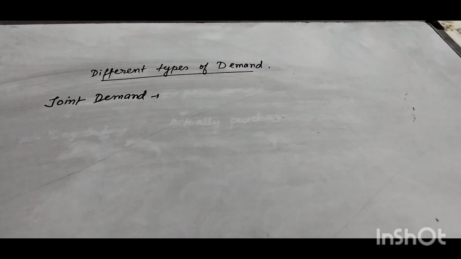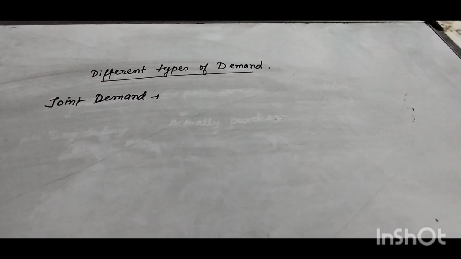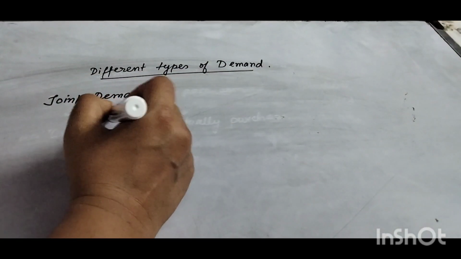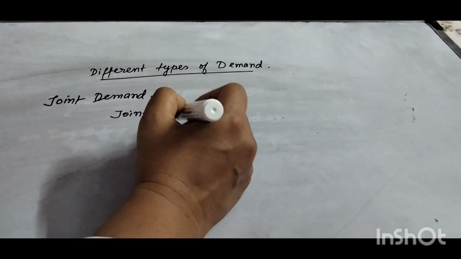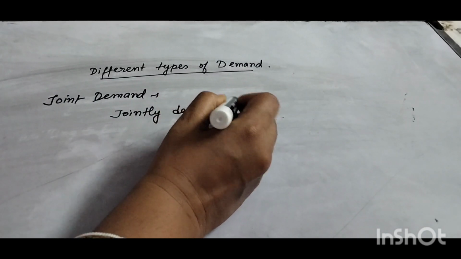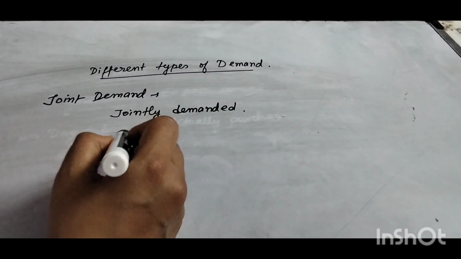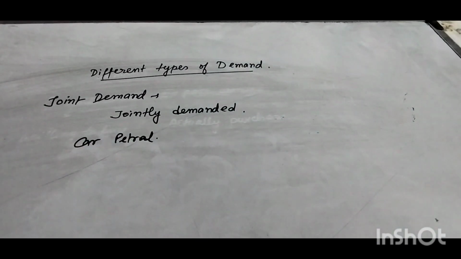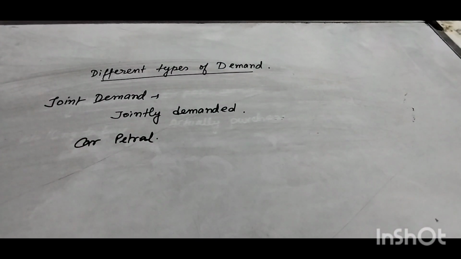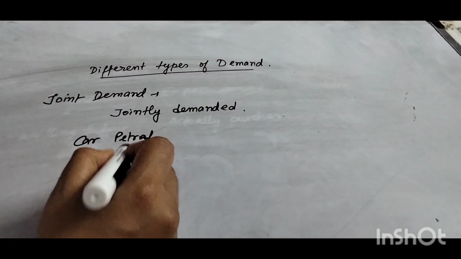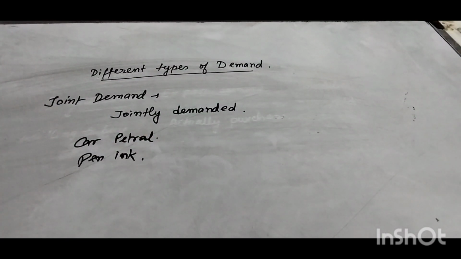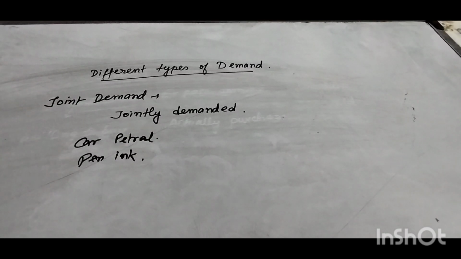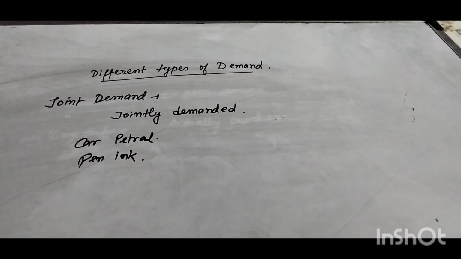Next is joint demand. What is joint demand? Joint demand means when two or more goods are demanded together. For example, car and petrol are jointly demanded. Pen and ink are jointly demanded. Without ink you cannot use a pen, and without petrol you cannot run a car. So they are jointly demanded. That is called joint demand.